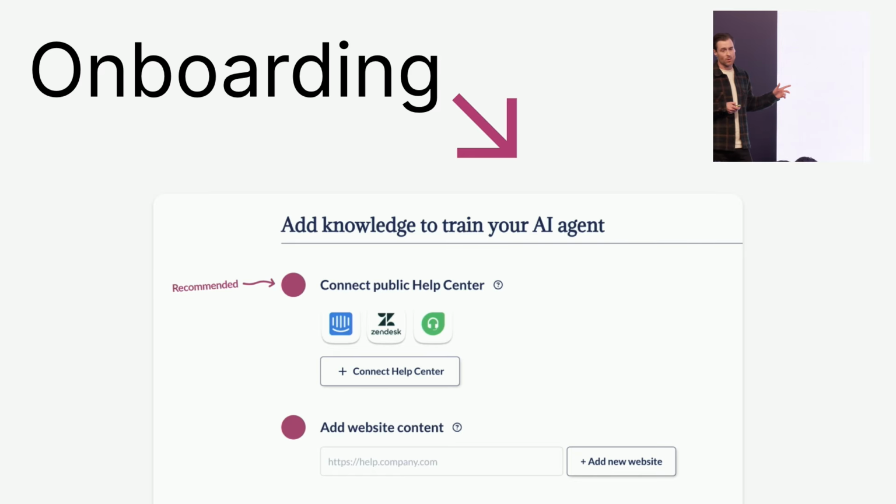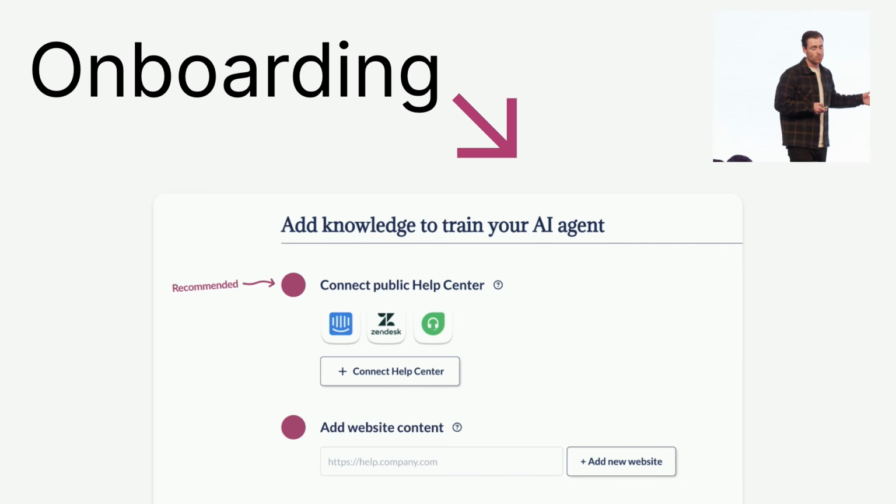The first is around adding your knowledge. This is probably one of the most crucial ingredients to a successful AI agent. Obviously, it can only answer questions about what it knows. So we make this super easy by allowing people to import an existing help desk or help center that they have already. The second is around letting them test their AI agent.